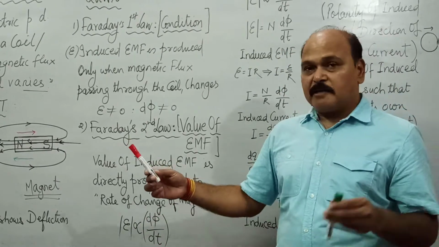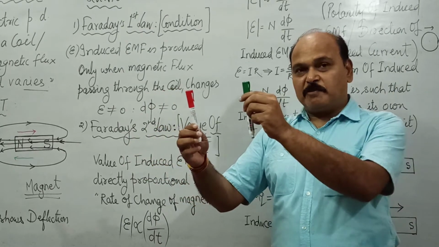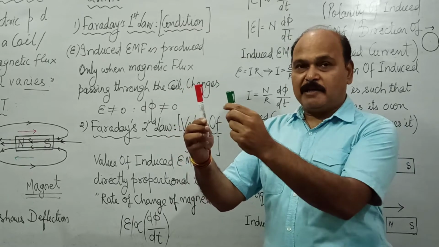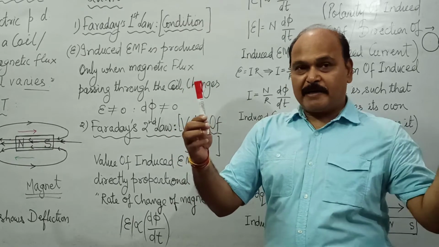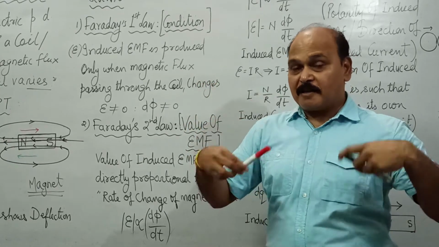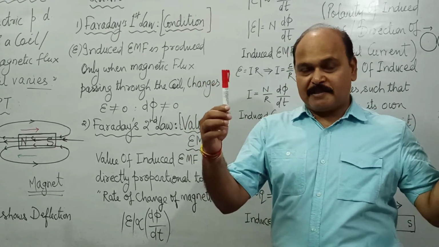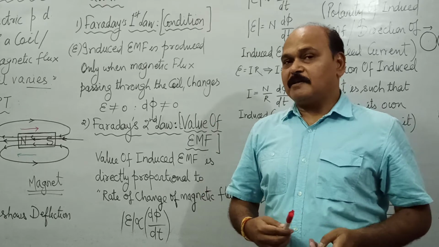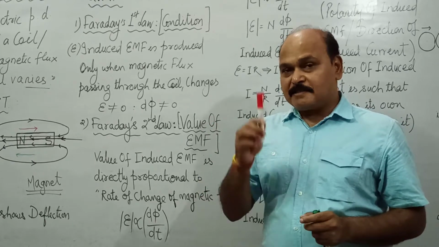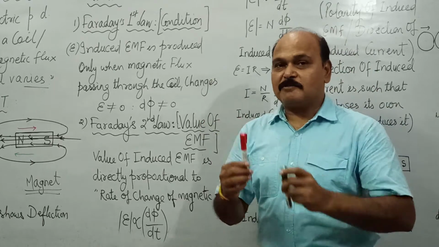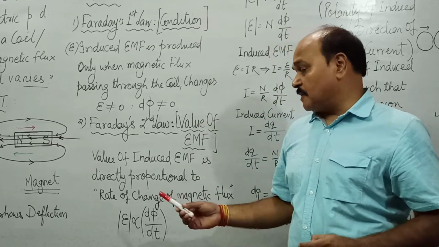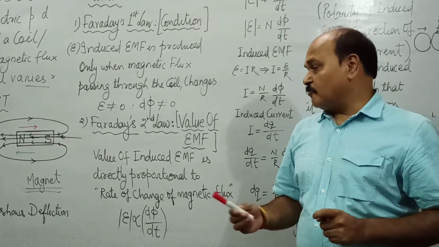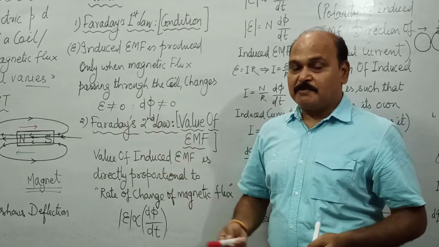So if we bring a magnet very slowly towards a coil, induced EMF would be lesser, and if we bring the magnet closer to a coil very quickly, very rapidly, in the second case the rate of change of flux is greater. In the former case, when the magnet is brought closer very slowly, the rate of change of flux is lesser. So in the first case induced EMF is going to be lesser in value. In the second case, when the magnet is brought very fast closer to a coil, the induced EMF is greater.